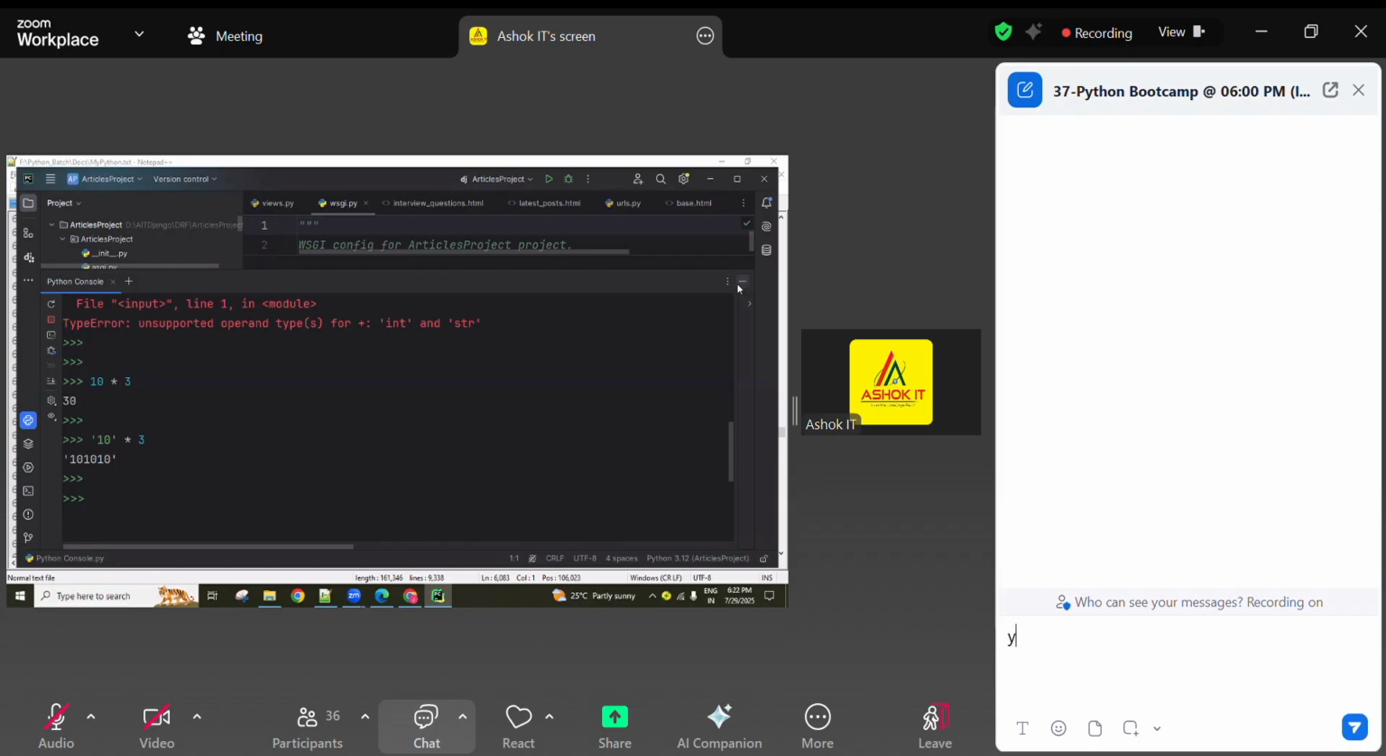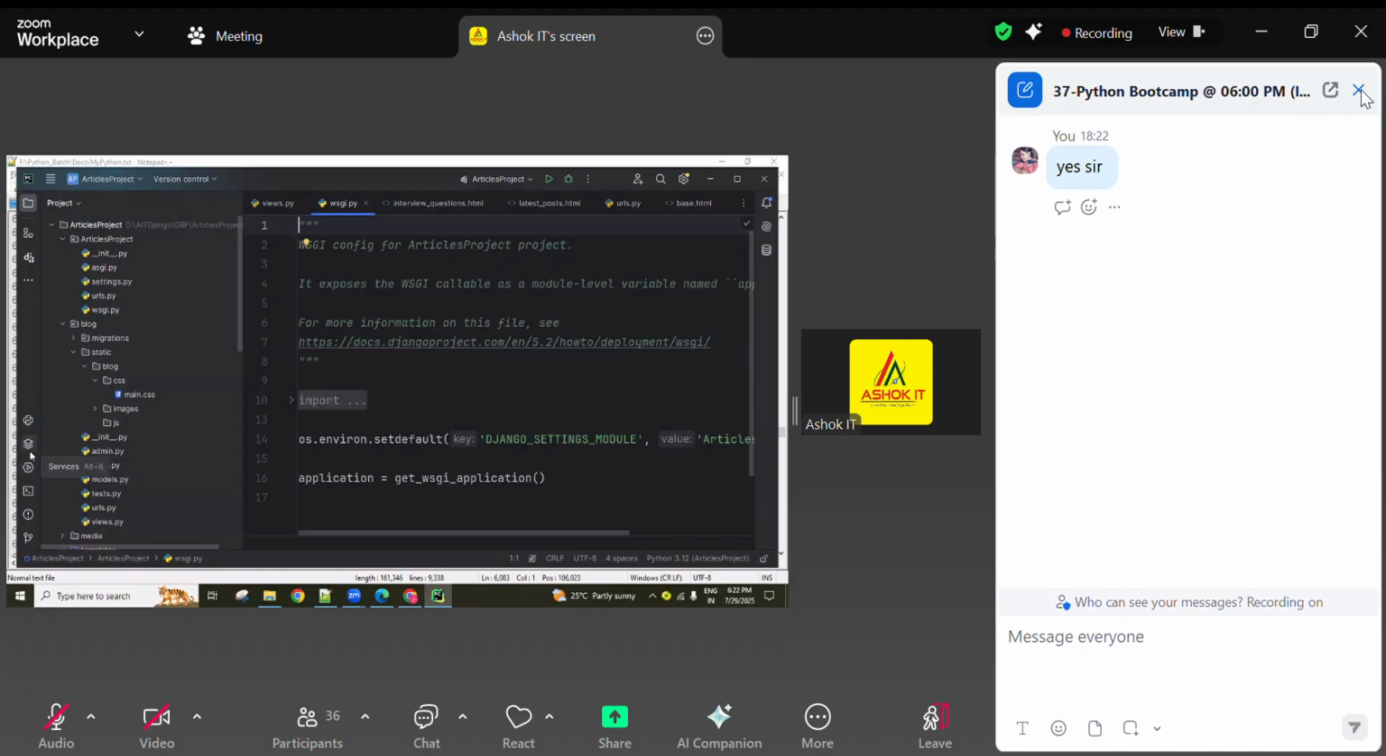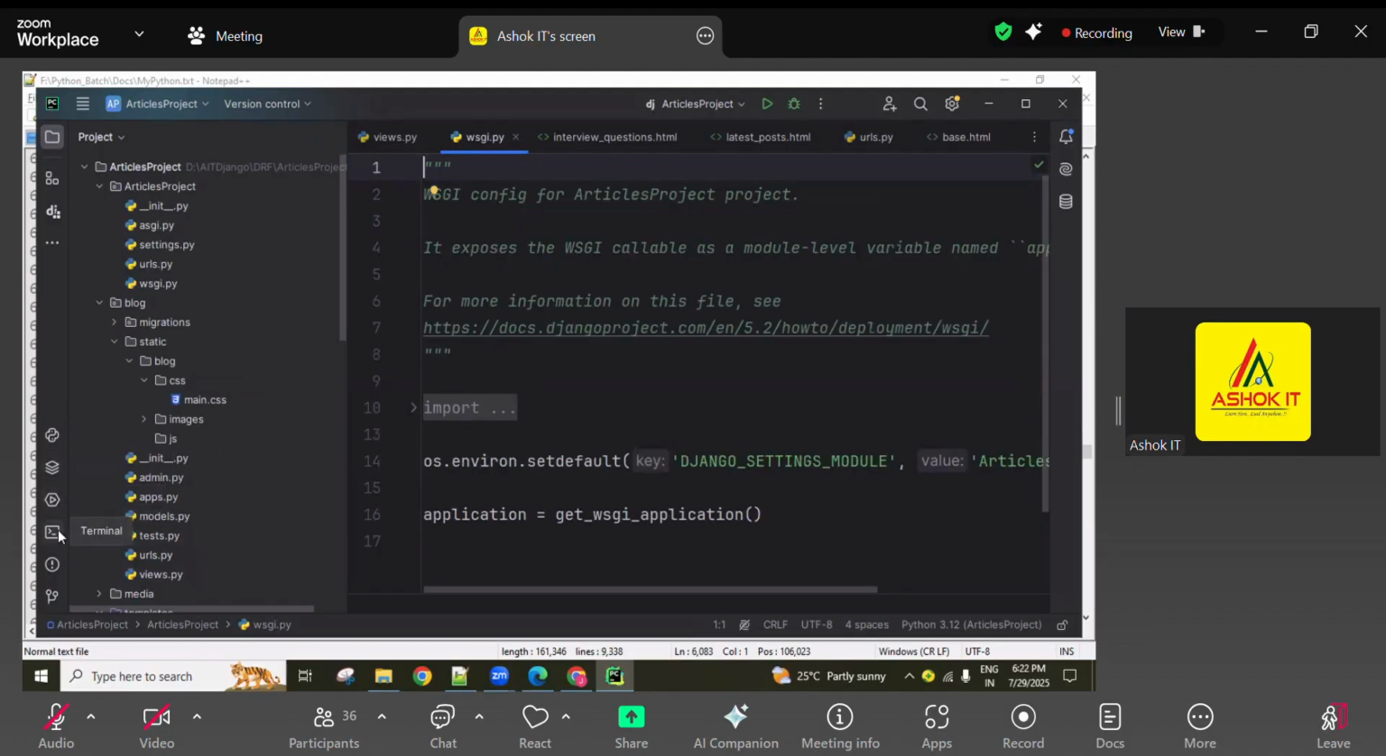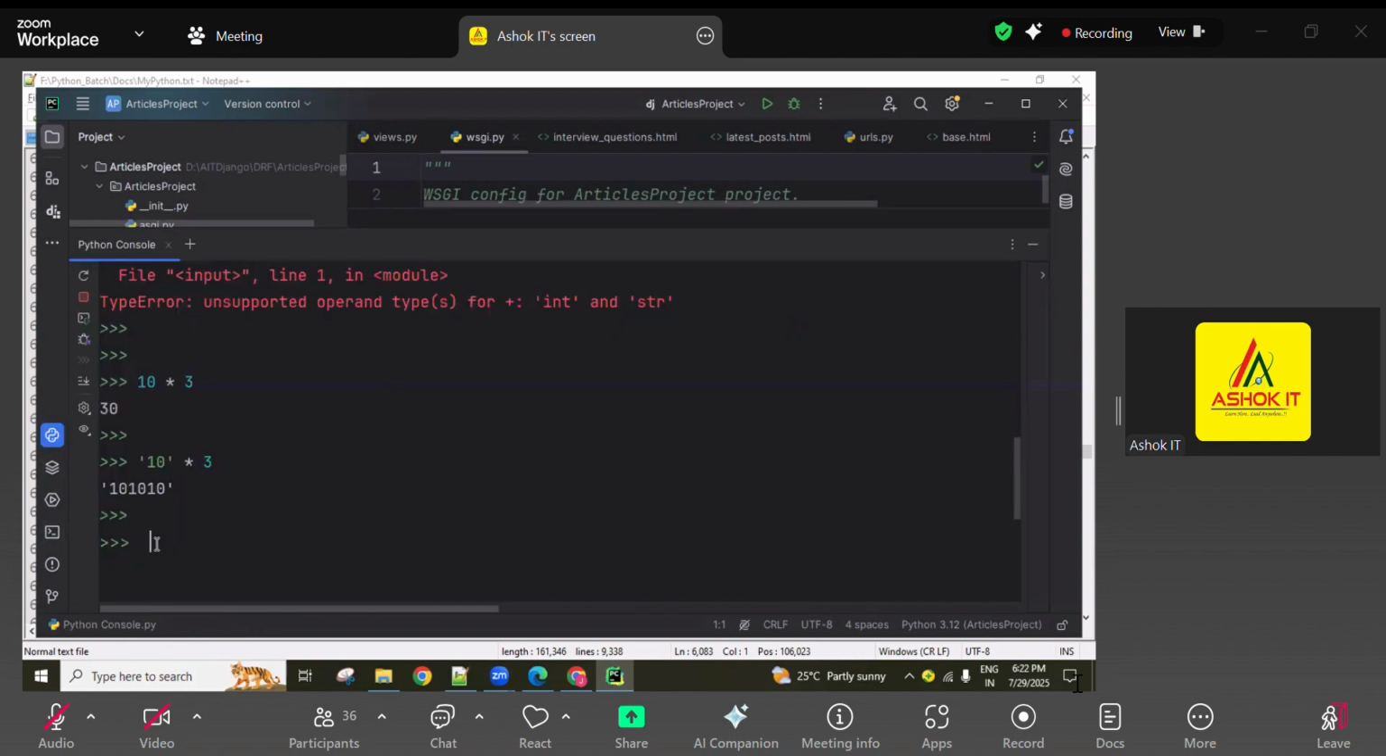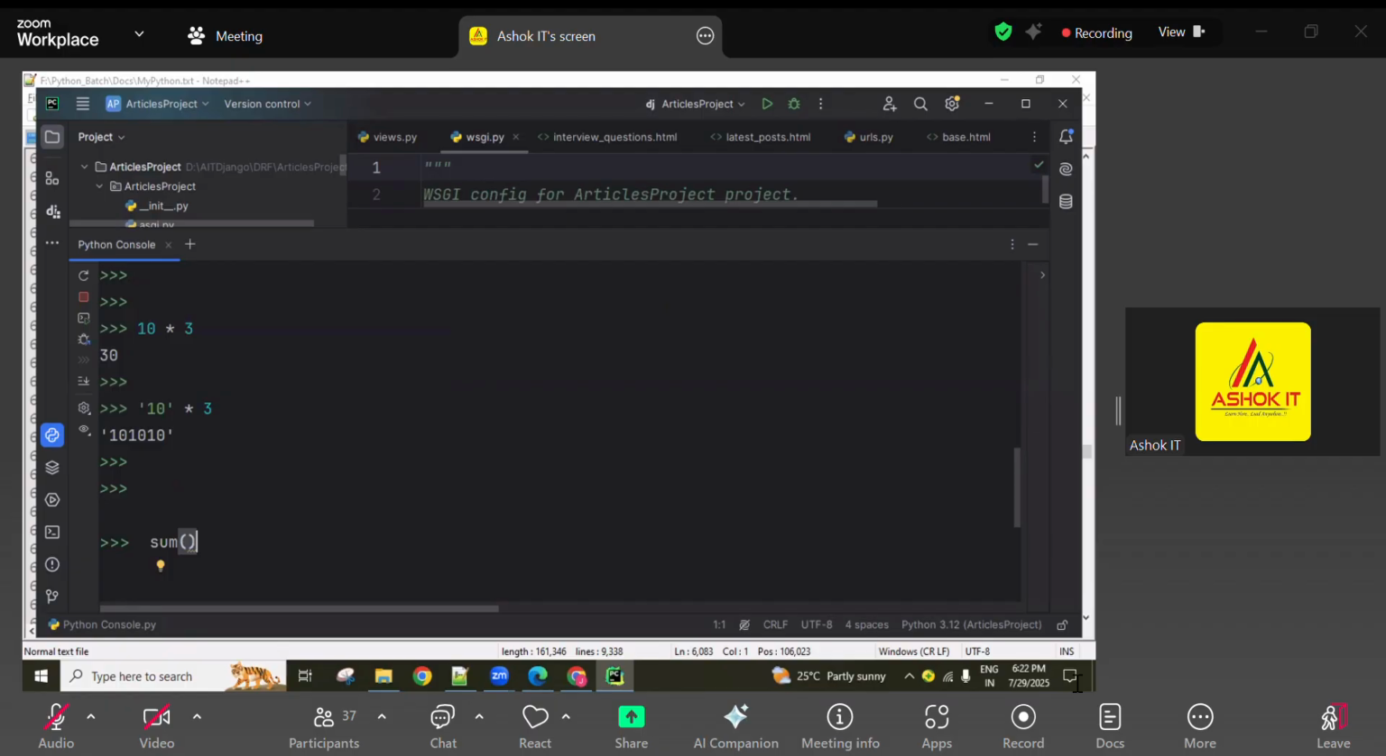Now coming to function overloading, guys. When coming to functions, there are built-in functions and user-defined functions, guys. For built-in functions, we can practice here only. For example, you can take sum. Sum is a function, a built-in function.